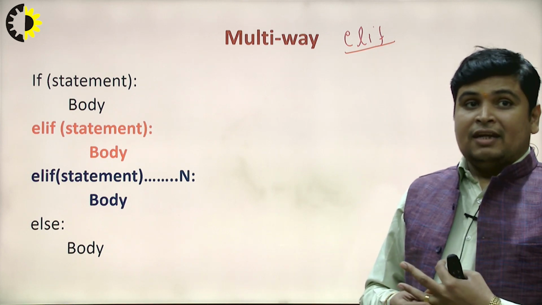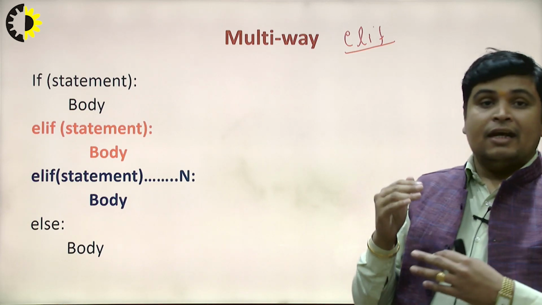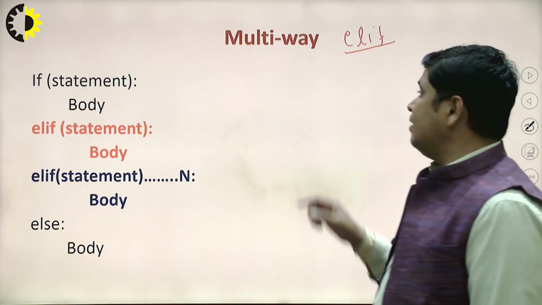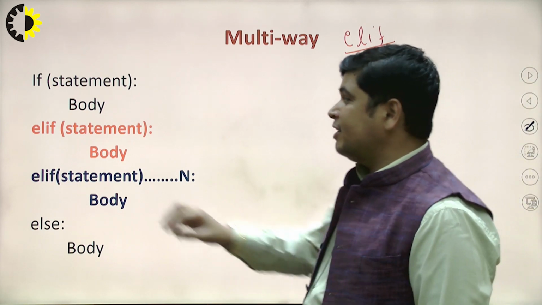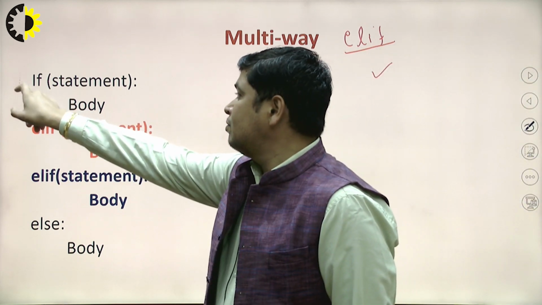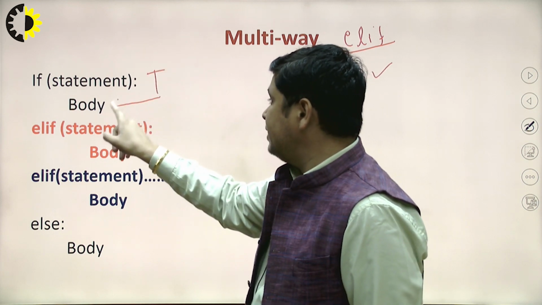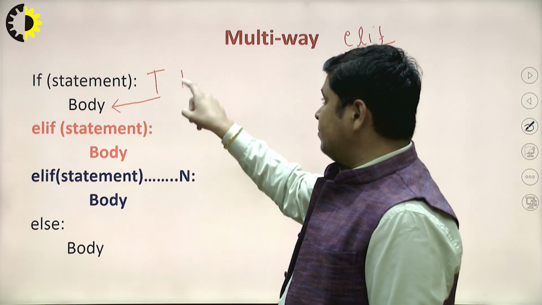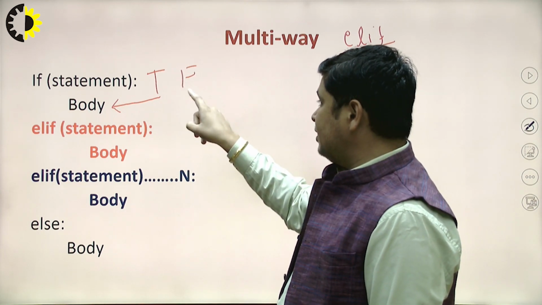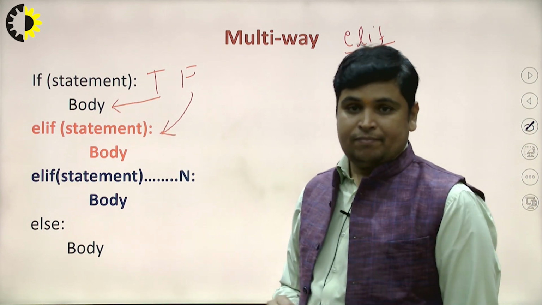Then in multi-way, we can check n number of conditions with the help of elif. If this condition becomes true, this body will be executed. If this condition becomes false, then the next condition gets the chance and is evaluated.